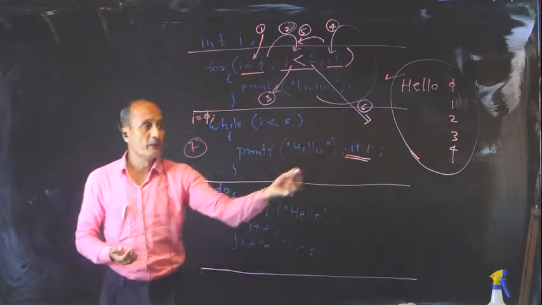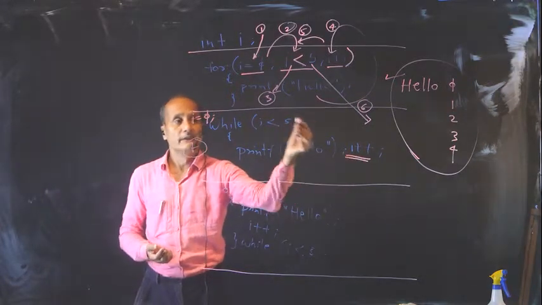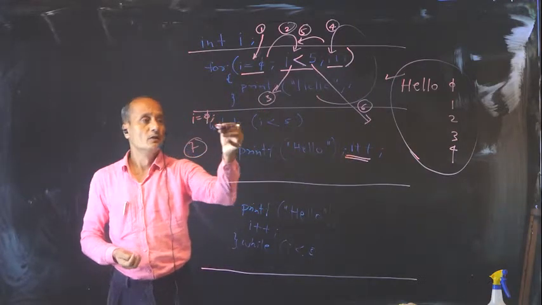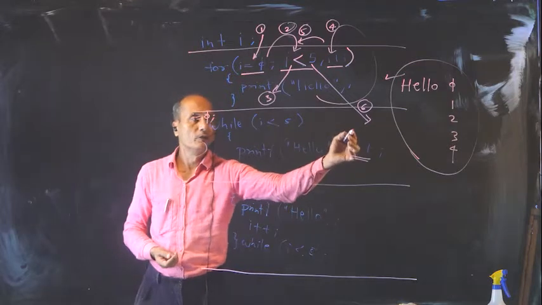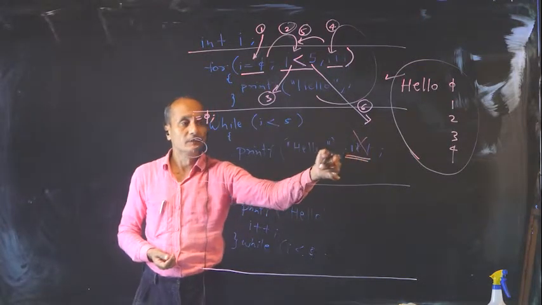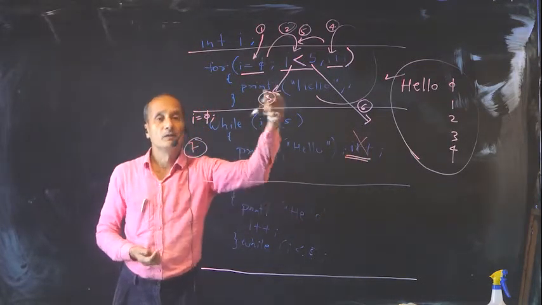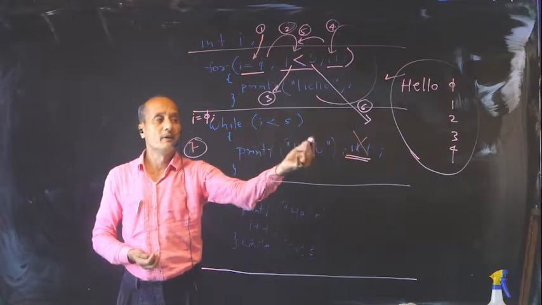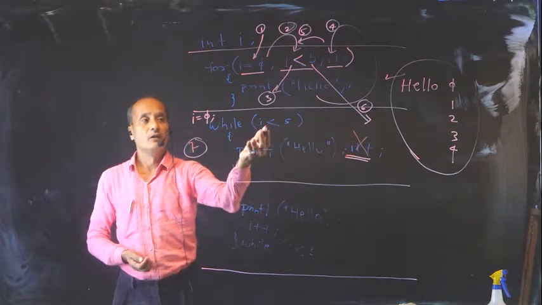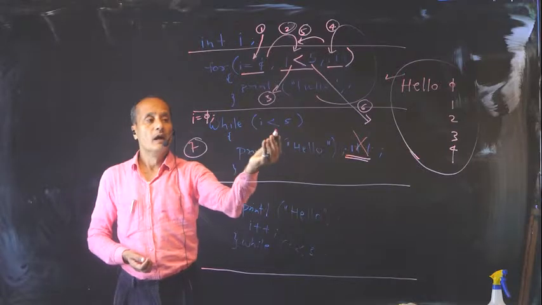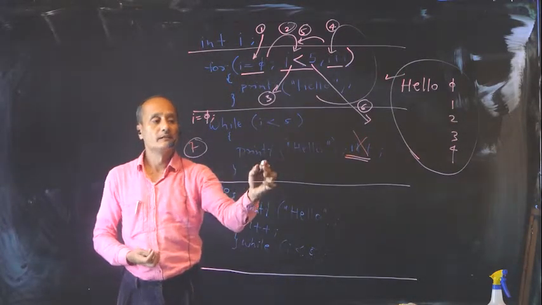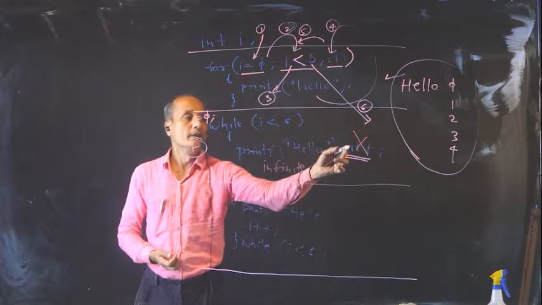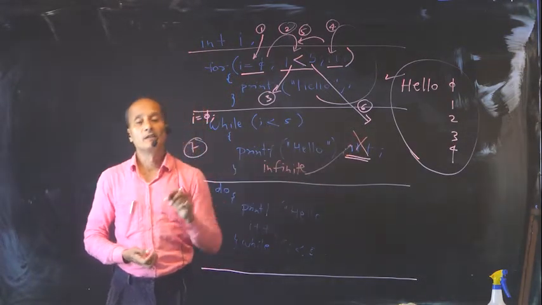Next, if I forget this I plus plus, then suppose I is 0, I come inside, I print one hello, and I forgot to increment, then it will keep on saying hello because every time I is not changed, I will always remain less than 5 and hello will keep coming. This will be called an infinite loop.